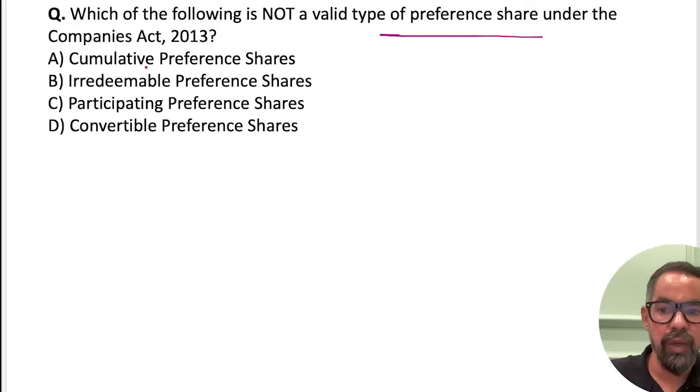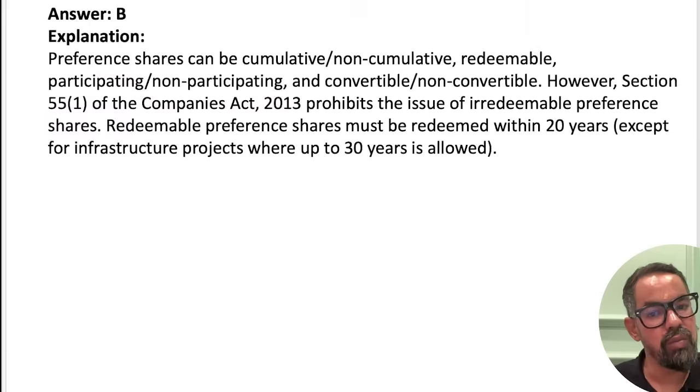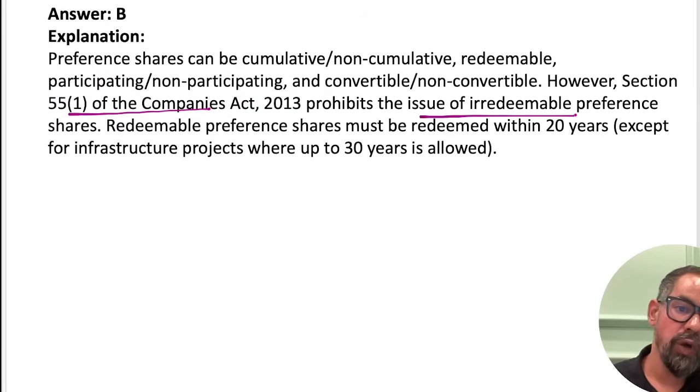So we have cumulative, irredeemable is not part of this one. Companies cannot issue irredeemable preference shares. So option B must be the right answer. Section 55, no, cumulative is the common one. Cumulative means if we have missed a dividend in the past, it should be cumulated for the upcoming one. Section 55(1) prohibits the issue of irredeemable preference shares, which cannot be bought back by the company itself.